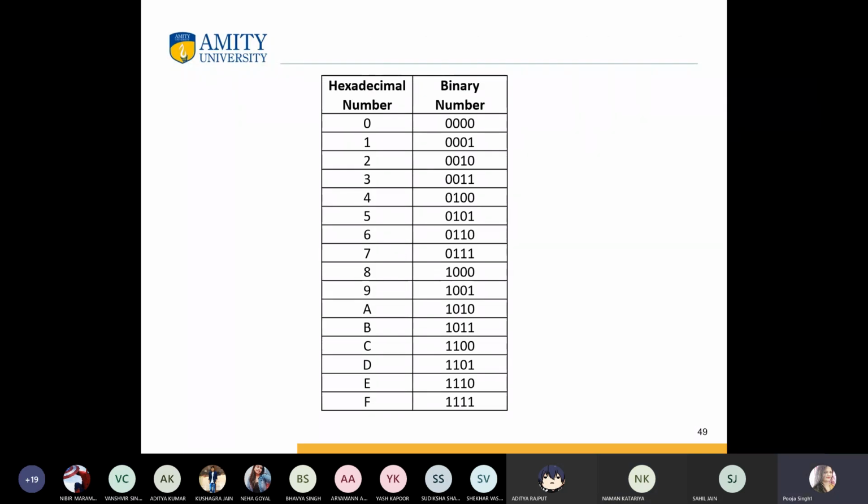Now, if we want to convert a hexadecimal number to a binary number, then up to 7 is the same. Okay. And then for 8, I told you before there is 8 4 2 1. So for the number 8, this will be 1000. Okay. And for 9, this one will be 1. So for 9, 8 plus 1.